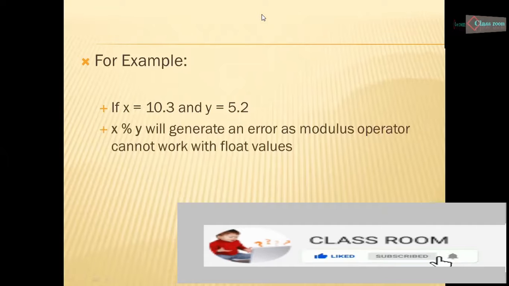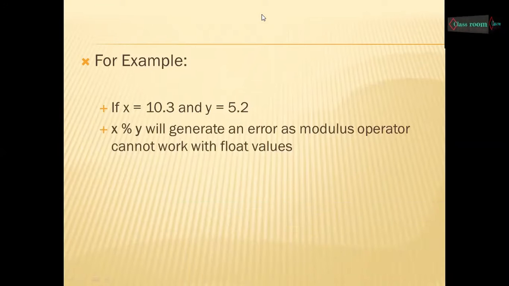If we perform x modulus y, placing the remainder operator between them, it will generate an error, because the modulus or remainder operator cannot work with float values. Here 10.3 and 5.2 are both float values, and the modulus operator cannot work with these values.